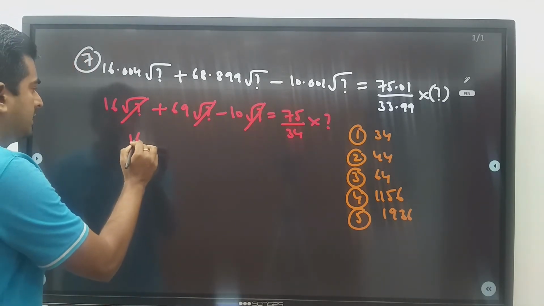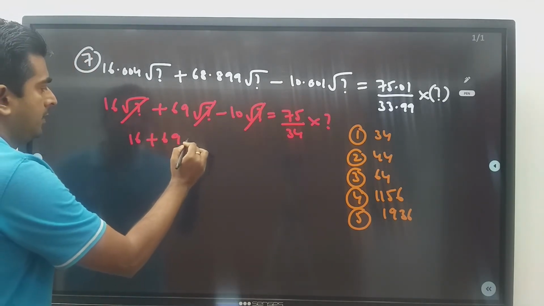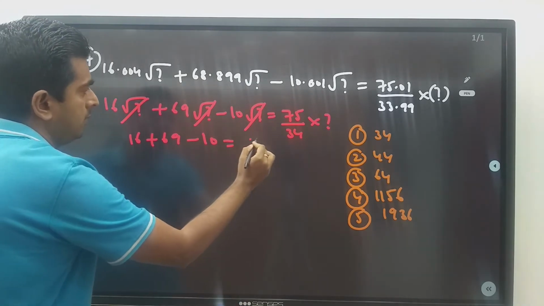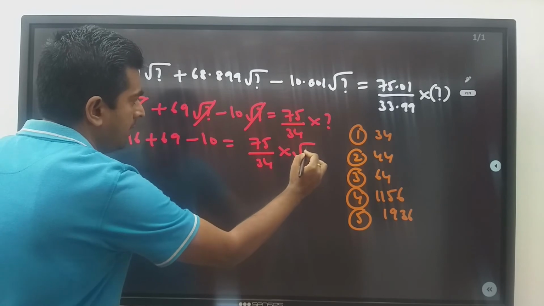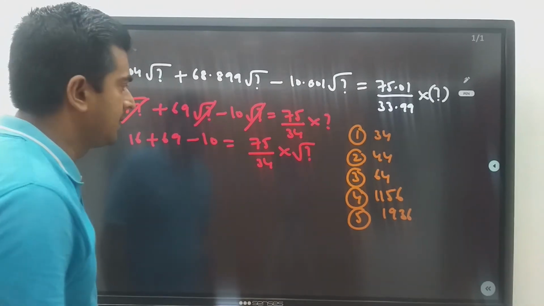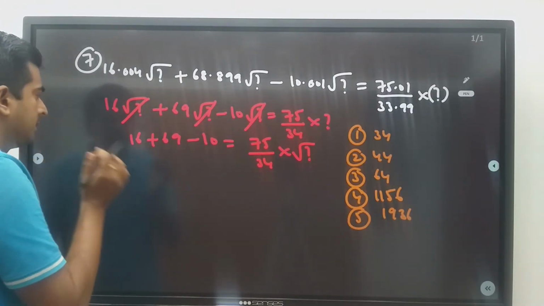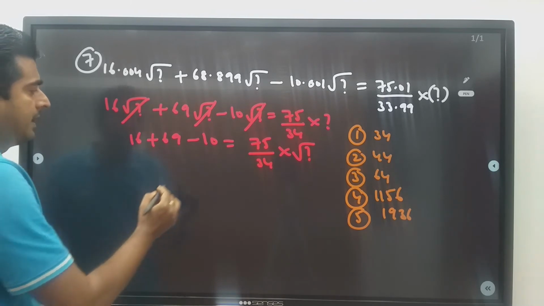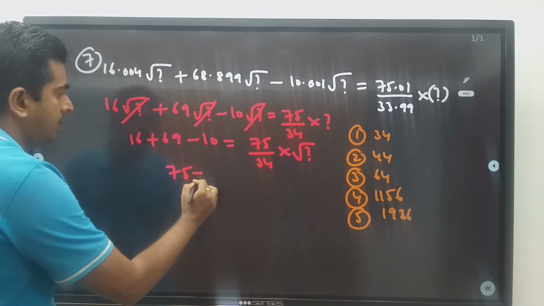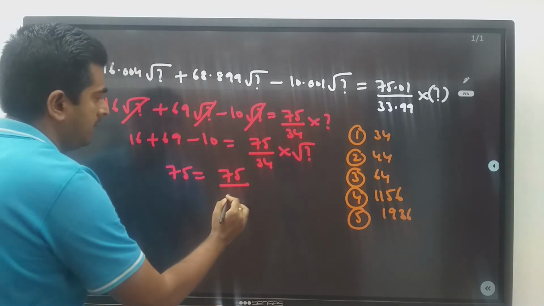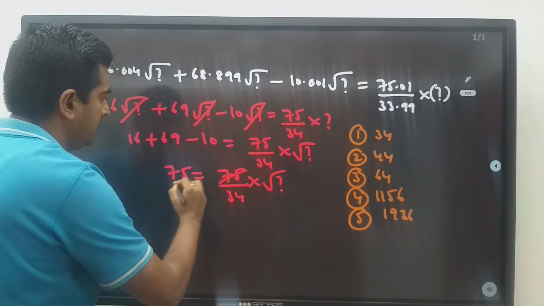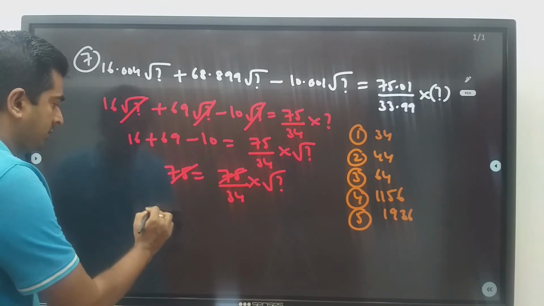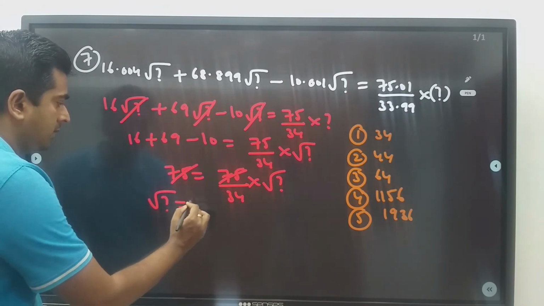You have 16 plus 69 minus 10 is equal to 75 divided by 34 into the square root of question mark. This is how much? 85 minus 10, 75, is equal to 75 divided by 34 into the square root of question mark. 75 gone. So the square root of question mark is equal to 34.